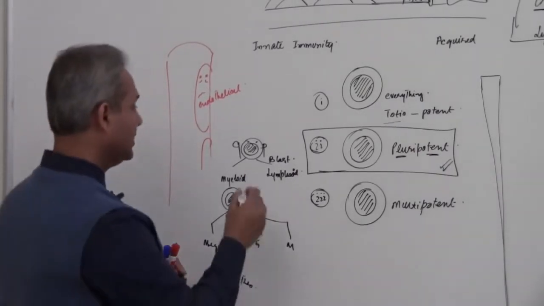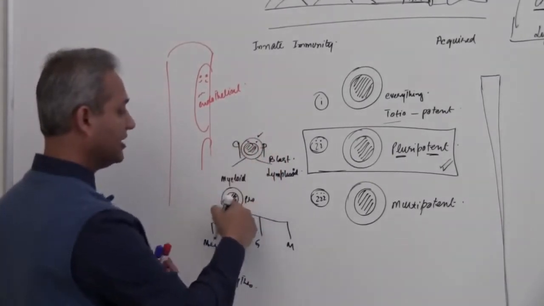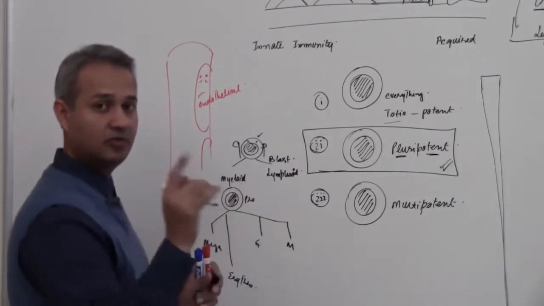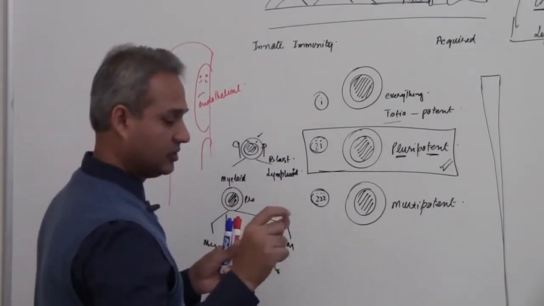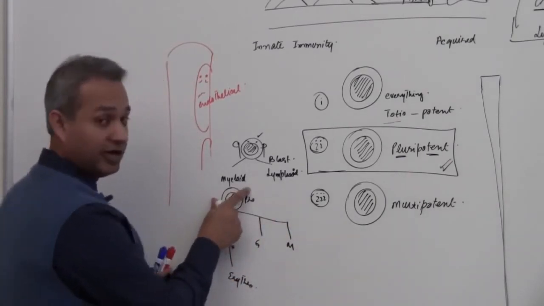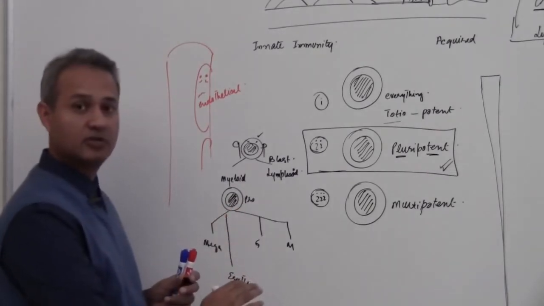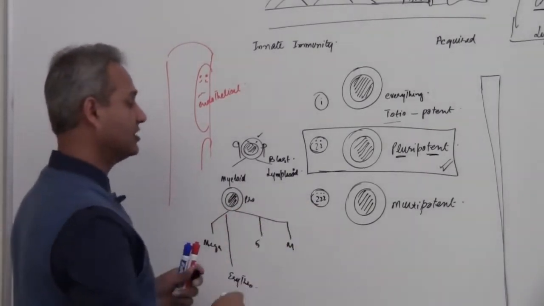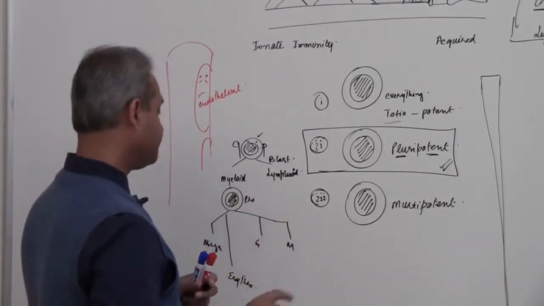So if you think about it, the daughter cells coming from here give rise to all blood cells, or all WBCs, RBCs, and megakaryocytes. When we talk about myeloid, then we have a cell which gives rise to all cells except the lymph cells. And when we talk about lymph, that would give T and B cells.